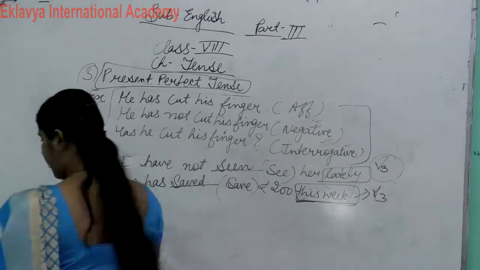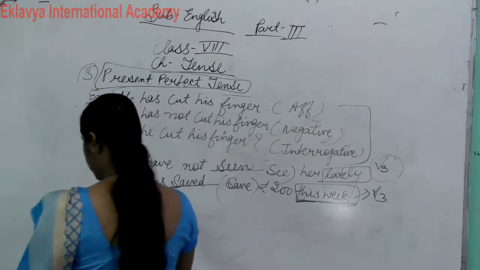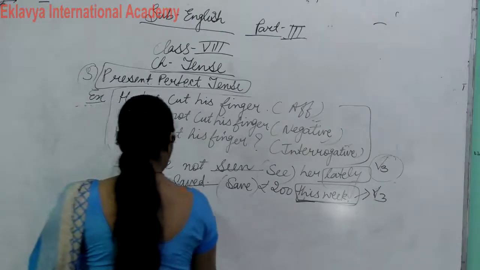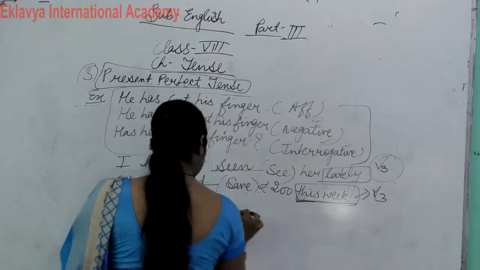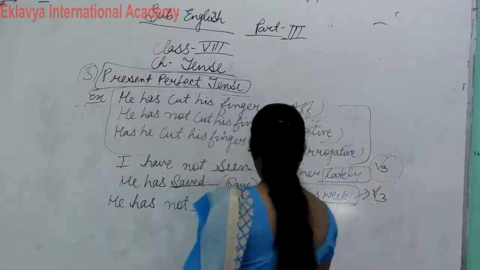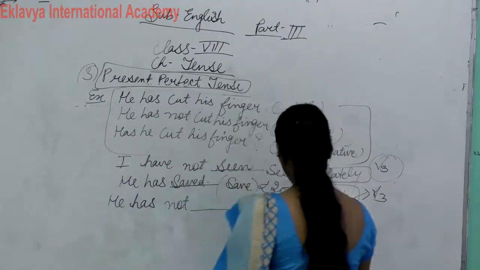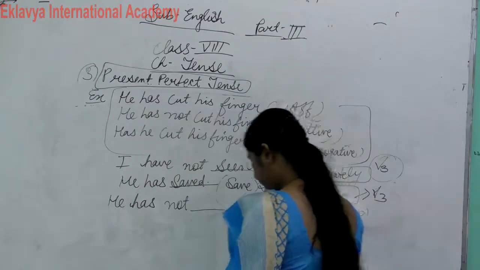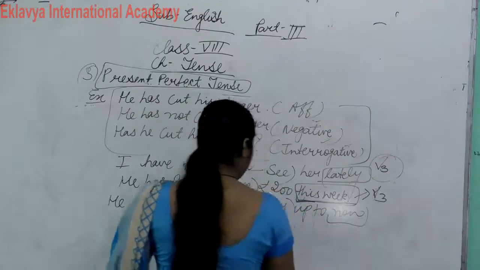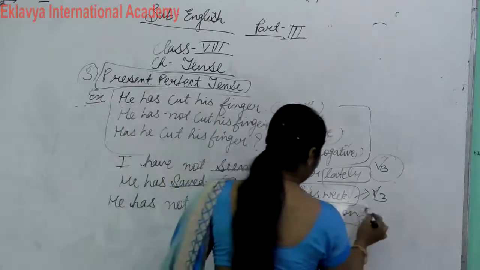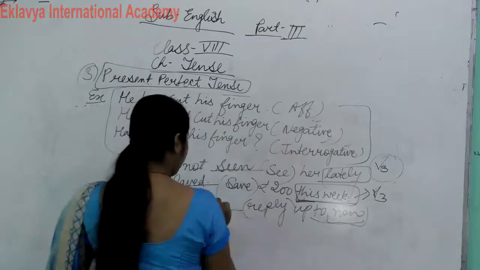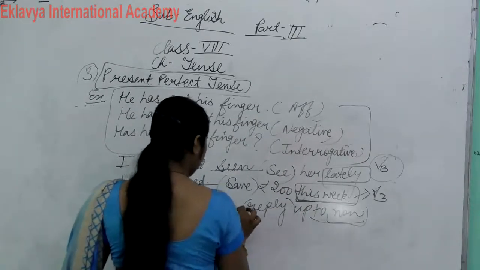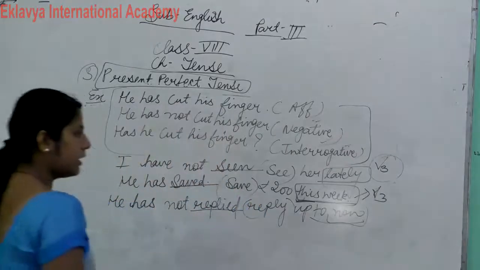Now the next example, write down. He has not replied up to now. Here up to now comes, reply is the verb. Now comes, then this is perfect tense. So he has not replied up to now. Clear?